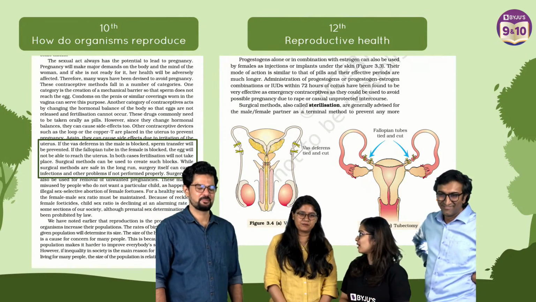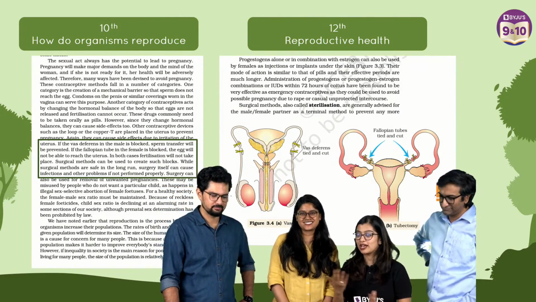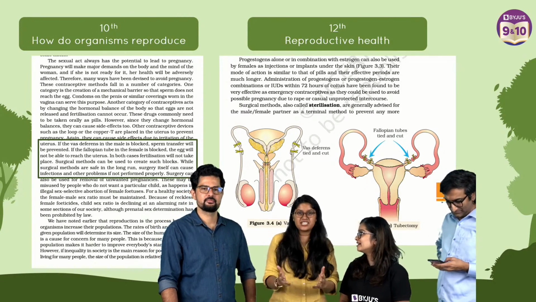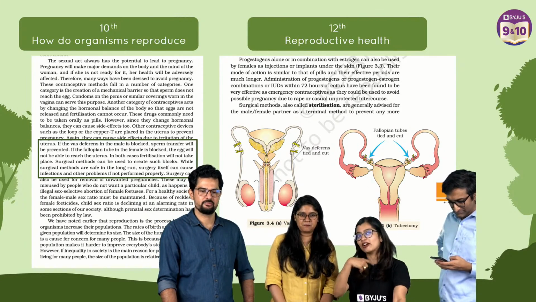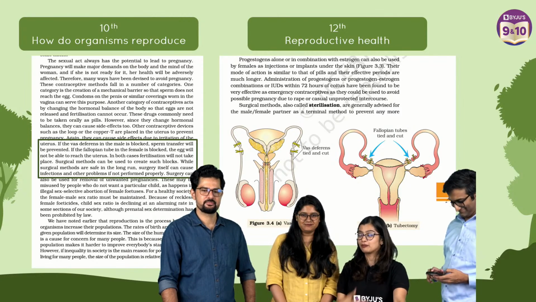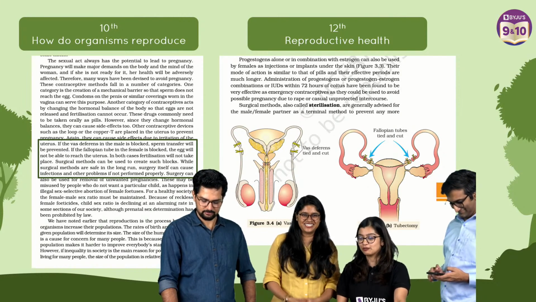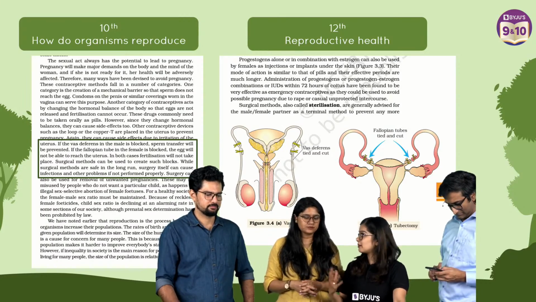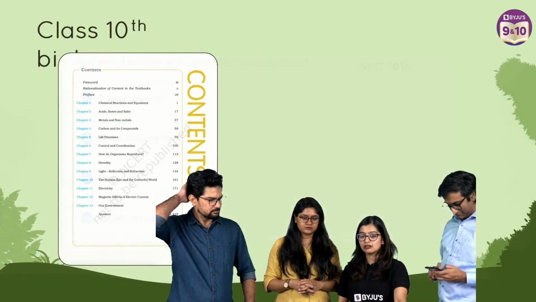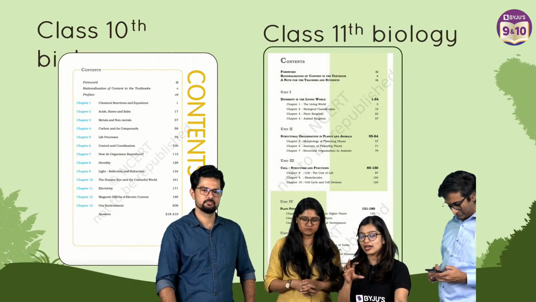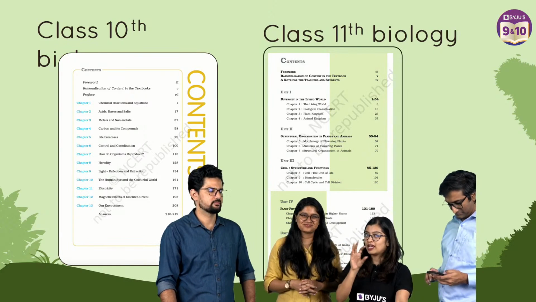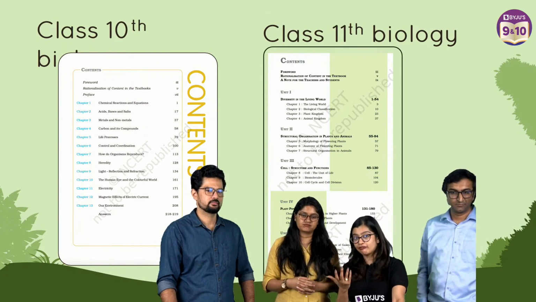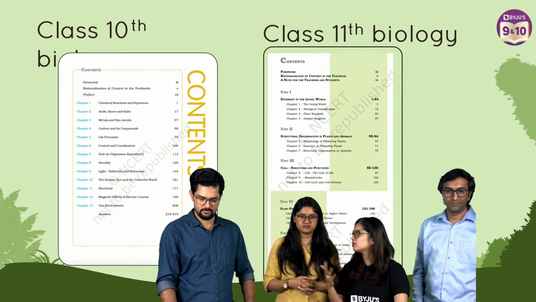So you guys know, right? This is something, ma'am, we taught them in how do organisms reproduce in grade 10, which you will again have in reproductive health. And ma'am, I think reproduction has a high weightage for NEET, right? Yes. So you guys are already 5 steps ahead if you want to do NEET, if you're going to take up PCB. But I think what mainly we want to tell you is that whatever you guys have studied is already like an extended bit in your syllabus. So if you want to get started, you can go through the chapters, right, ma'am?